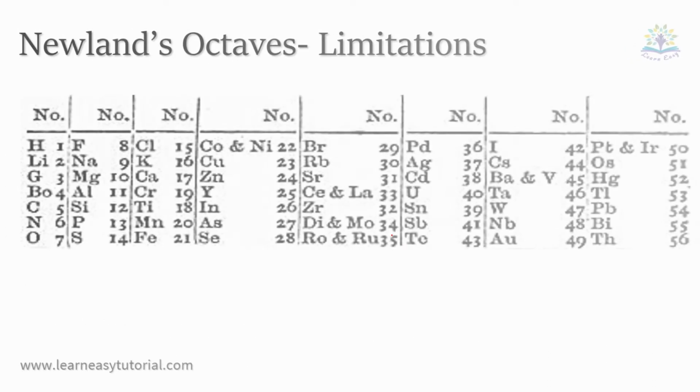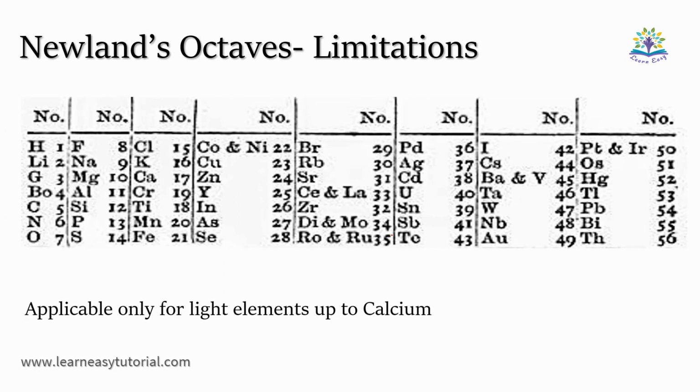Newland's law of octaves was applicable only to light elements up to calcium, after which the elements didn't strictly follow Newland's rule. For example, cobalt and nickel, which were placed in the 8th position to chlorine, didn't have any similarity to fluorine or chlorine. At the same time, iron, which had similarities to cobalt and nickel, was placed away. With the discovery of noble gases, Newland's octaves couldn't be used to classify elements.